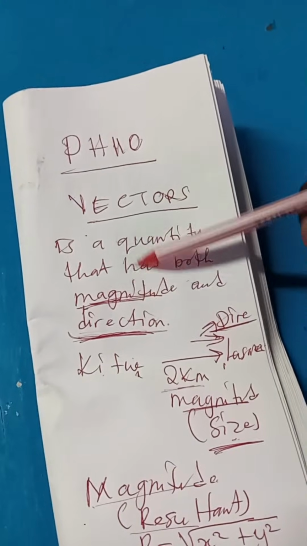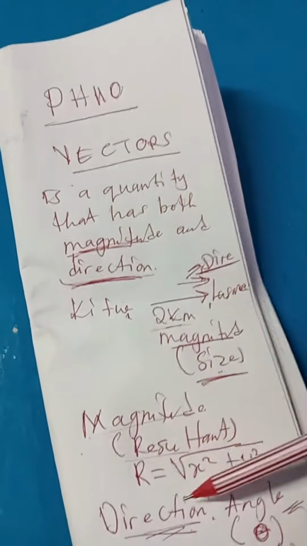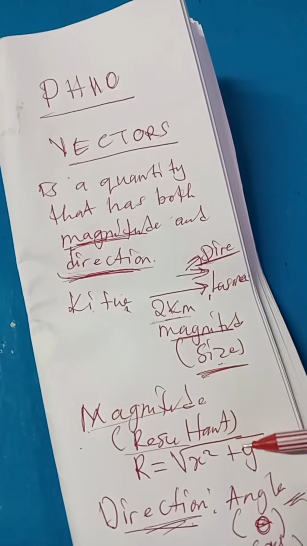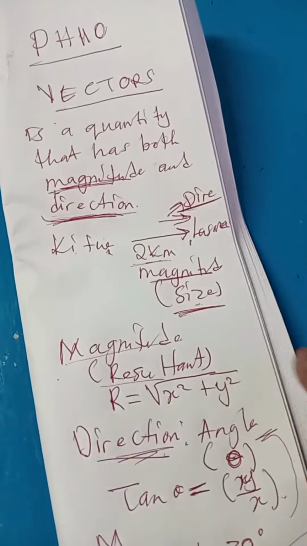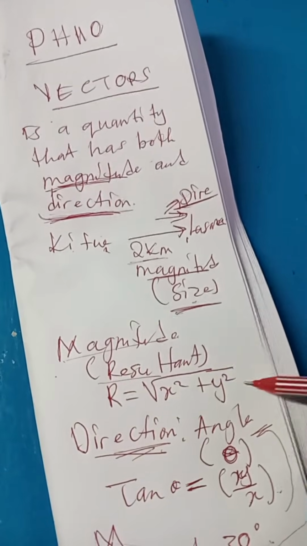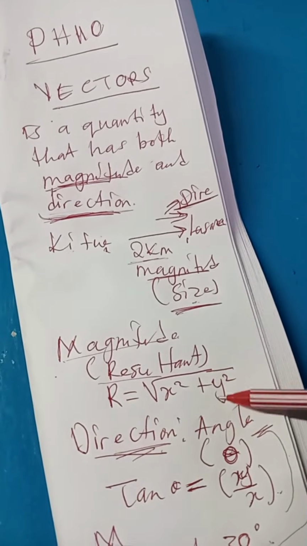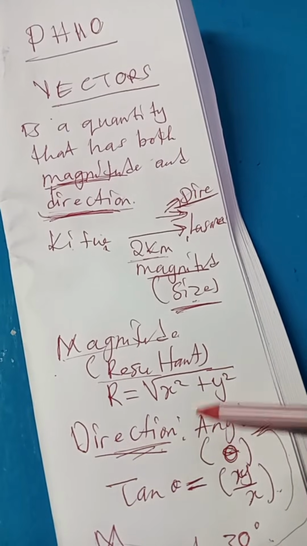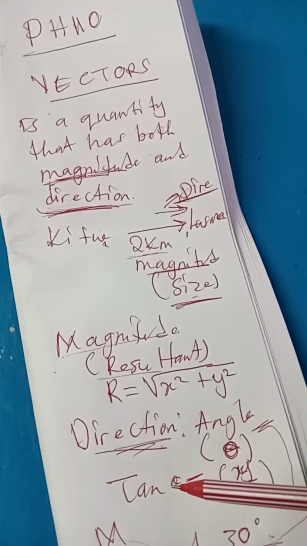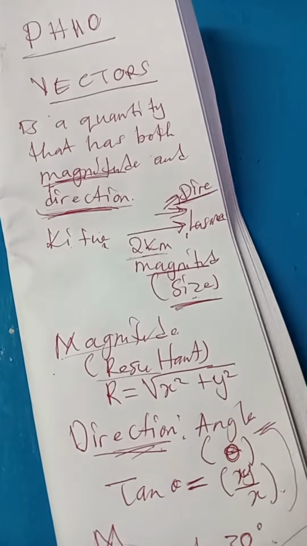The magnitude of the vector is given by the square root of x squared plus y squared, where x stands for the component of x of that vector and y for the component of y of that vector. The direction refers to the angle, and how do you find this angle? You use tan theta equals y over x.